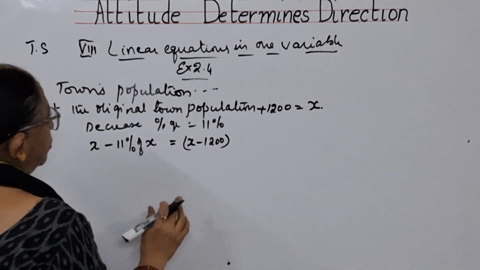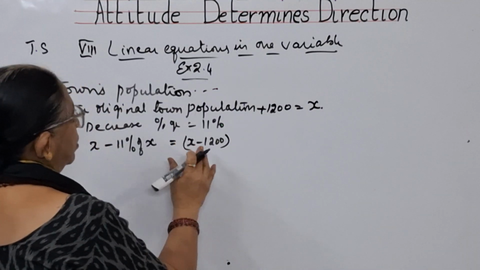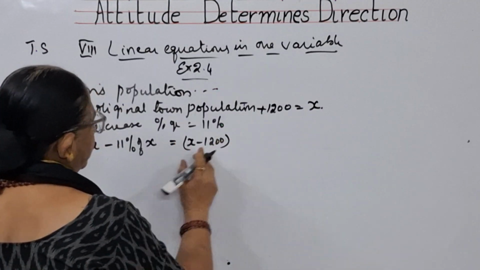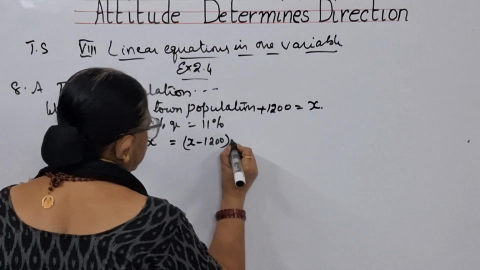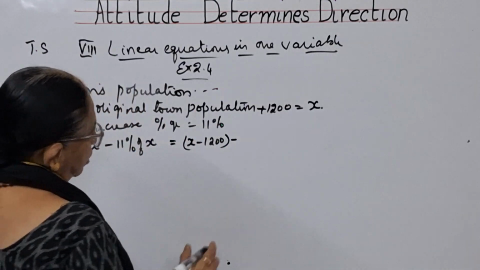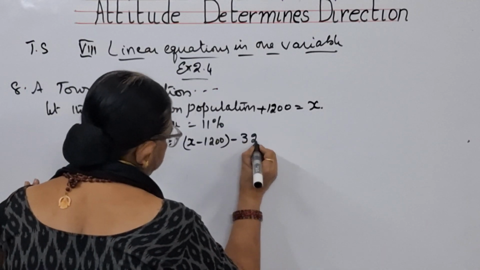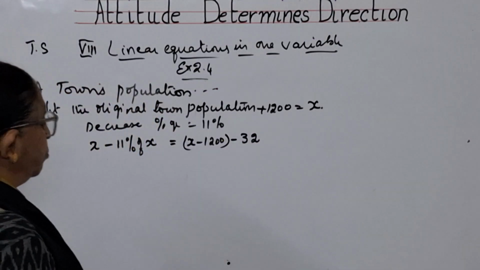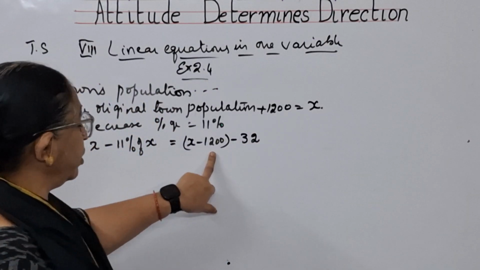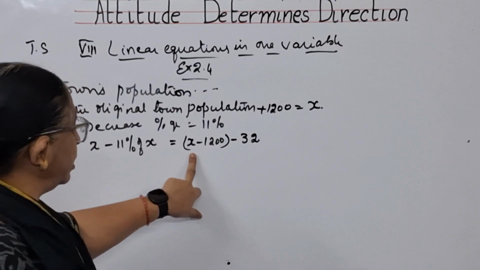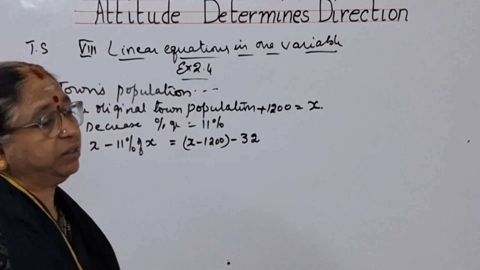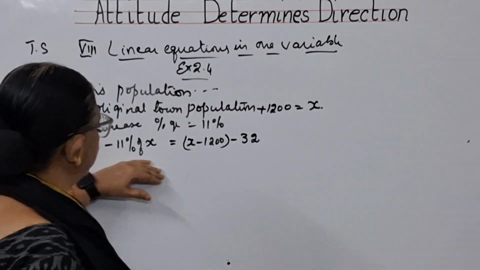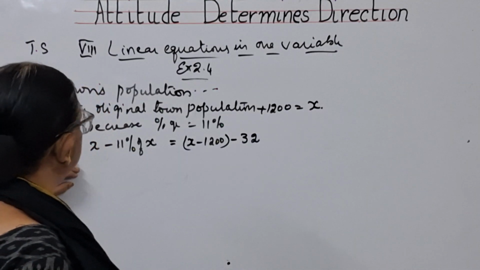From x, if you subtract 1200, you are getting original population, and from that you are subtracting 32, because he has found that before adding 1200, from the number of people that they had, 32 less they have got. So this is the equation that you will be getting, children.